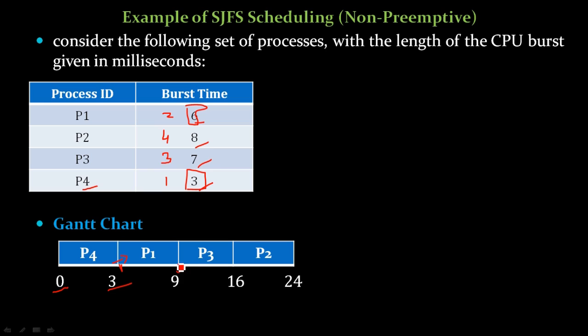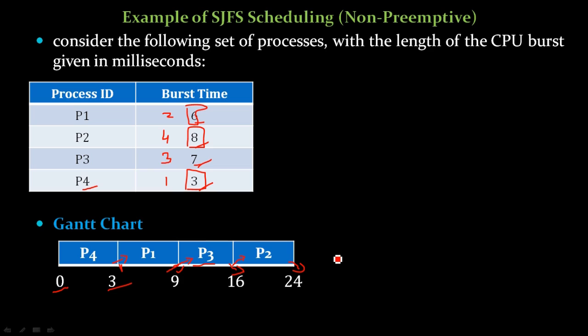When P1 exits, the next shortest CPU burst time process enters the CPU, that is P3, and it has 7 milliseconds. It will execute for 7 milliseconds and exit at the 16th millisecond. Then P2 occupies the CPU at the 16th millisecond and completes its execution. Its total CPU burst time is 8 milliseconds. So 16 plus 8, 24. At the 24th millisecond, P2 exits from the CPU. This is how you can prepare the Gantt chart.